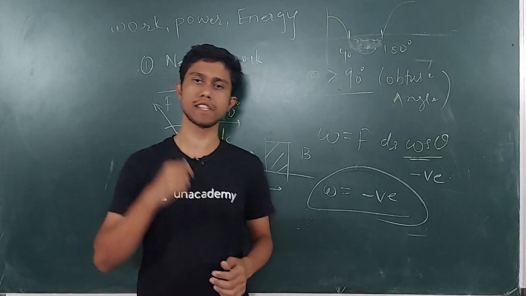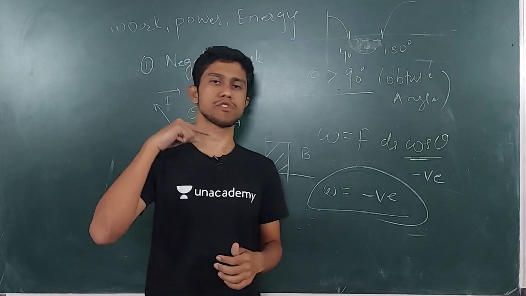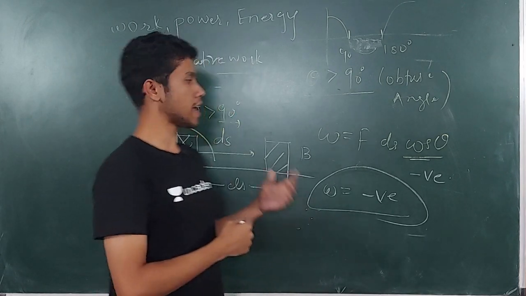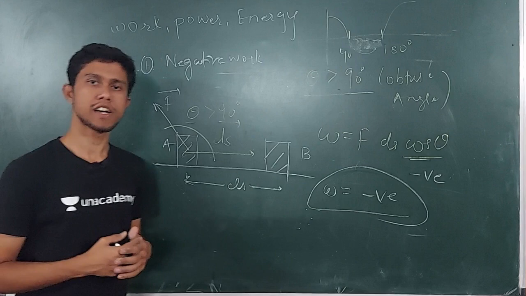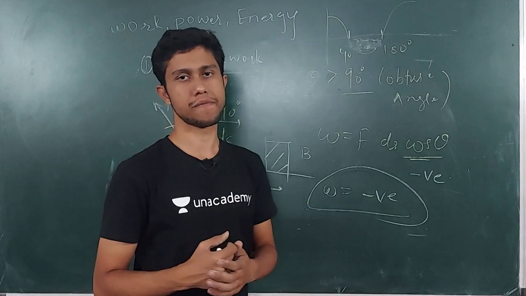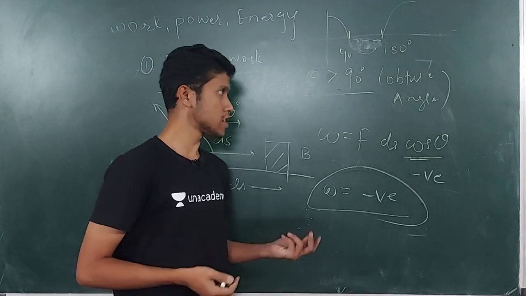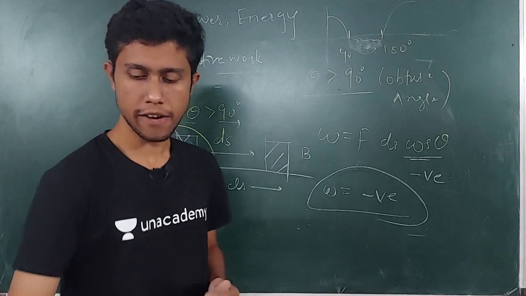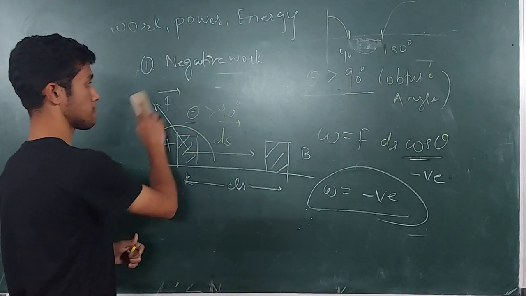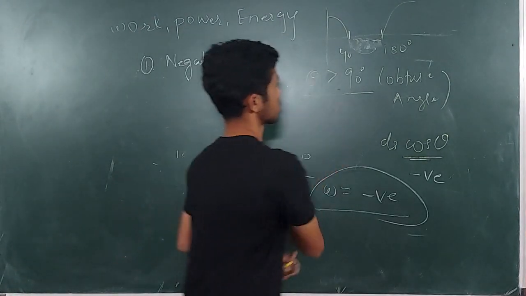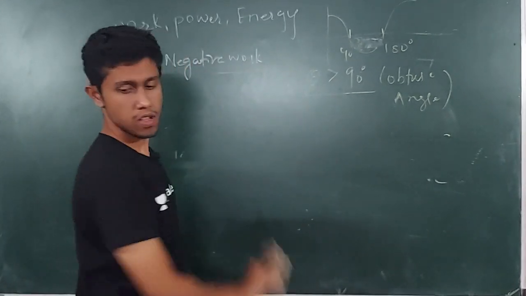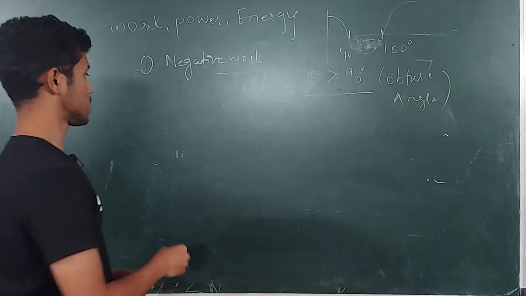So I can say whenever the value of theta becomes more than 90 degree, okay, as depicted over here, the work done will be negative. Okay. So this is how we have understood what is the negative work, and we'll see it with the help of an example. So what is the example?